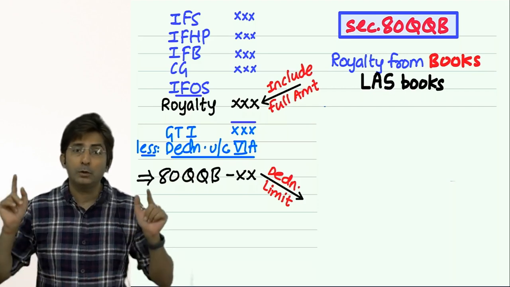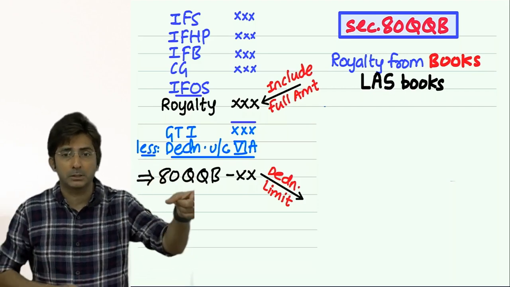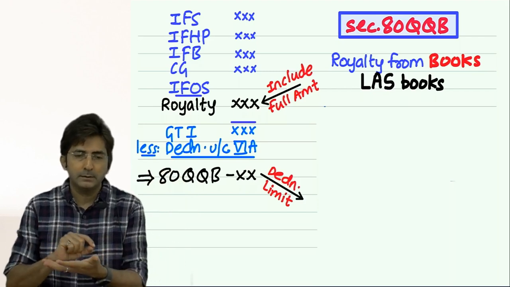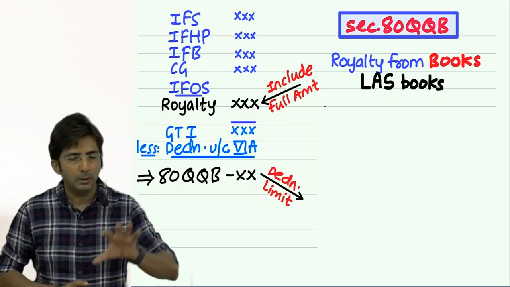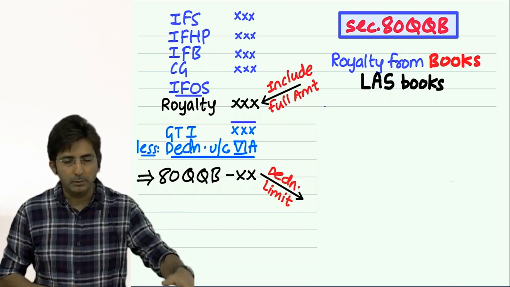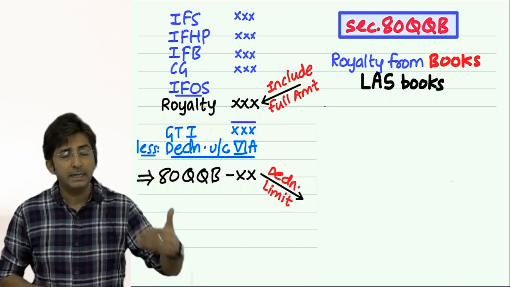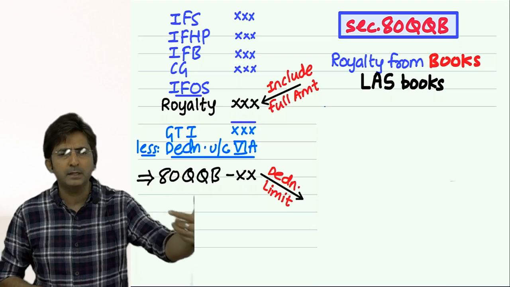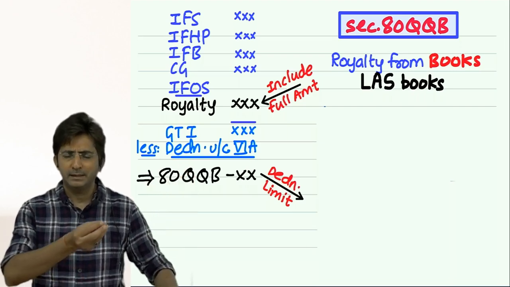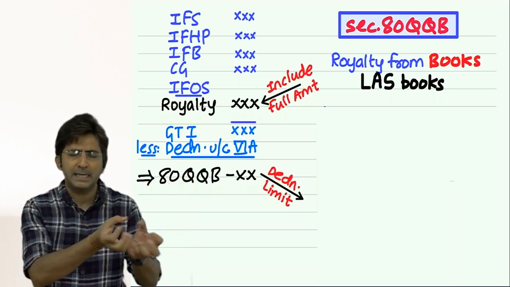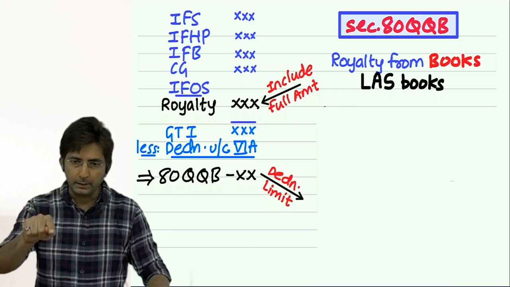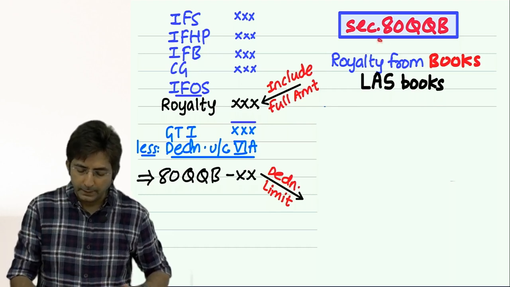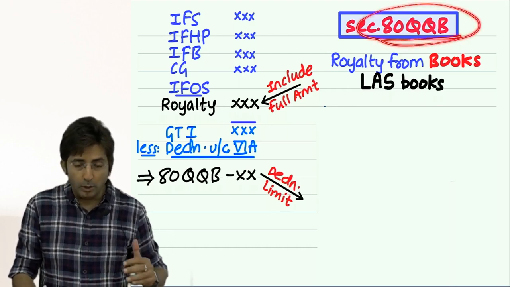But who is going to take the headache of selling the books? Publisher. So the author will simply write the book, but he will give his content to the publisher, and then the publisher will print many books and sell them in the market. He will make the sales and I will get, say, 10%, 15% of the sale as my share. That is called my royalty income. And for royalty income you get deduction under section 80QQB. But this is royalty from books.